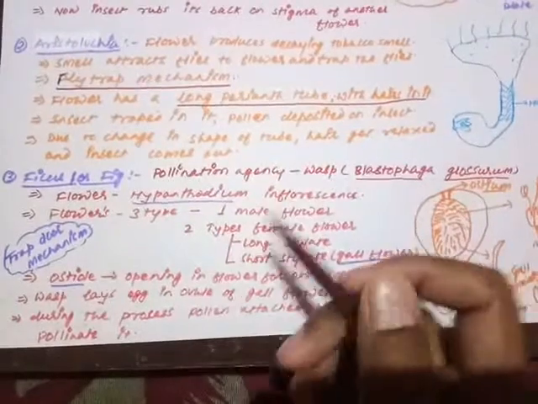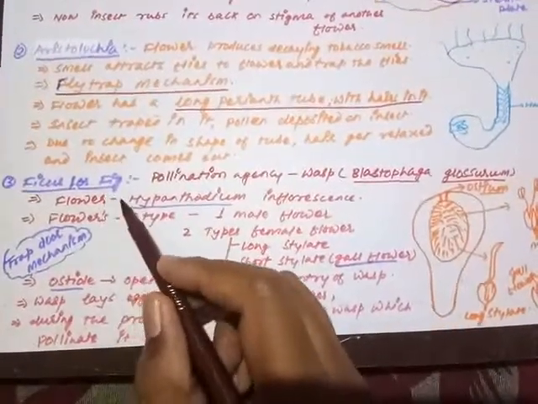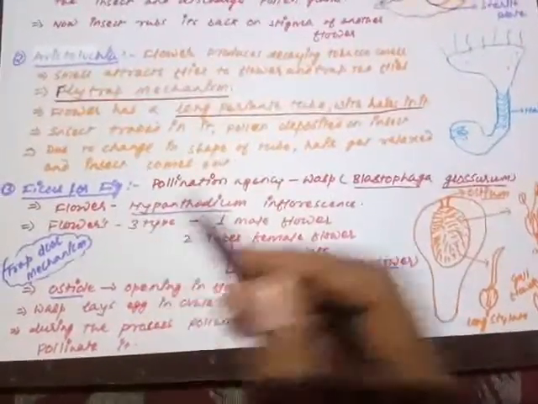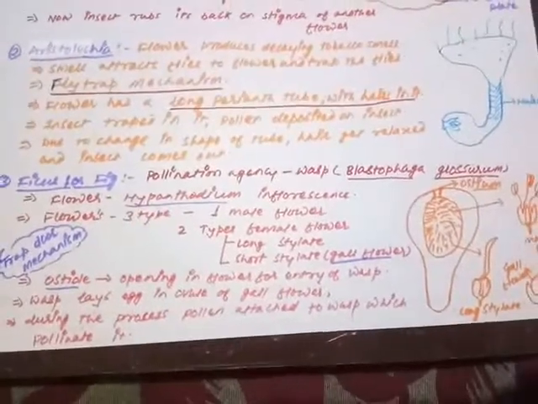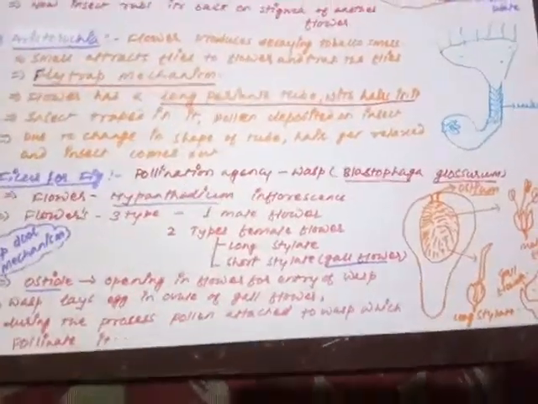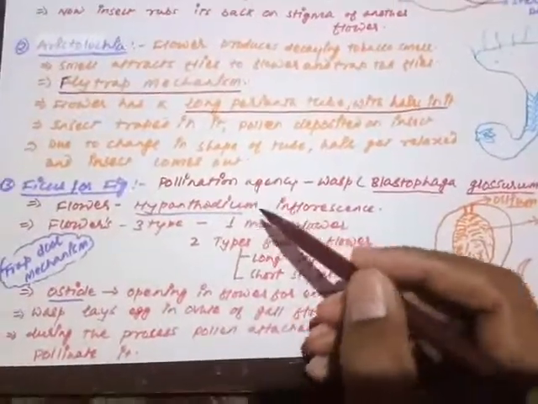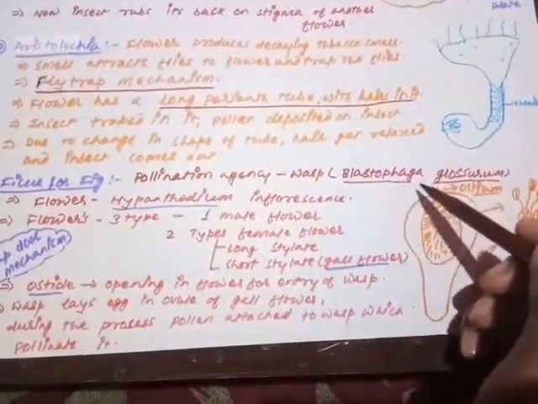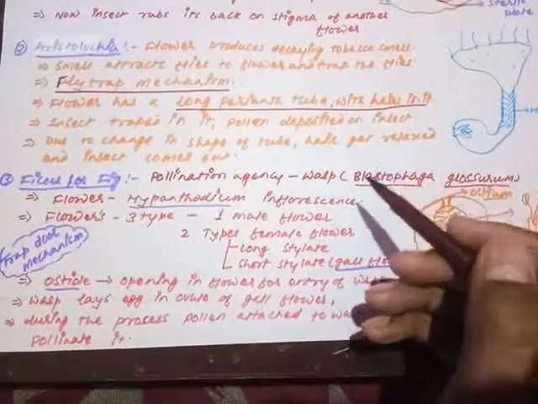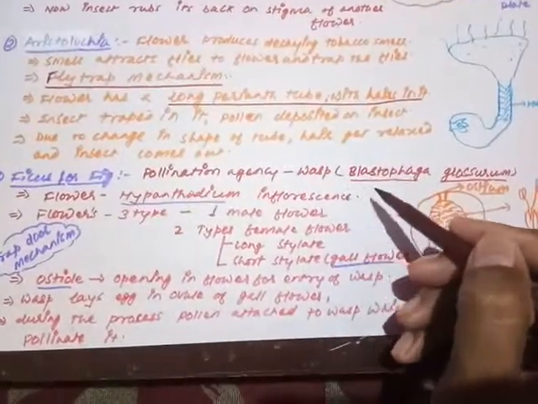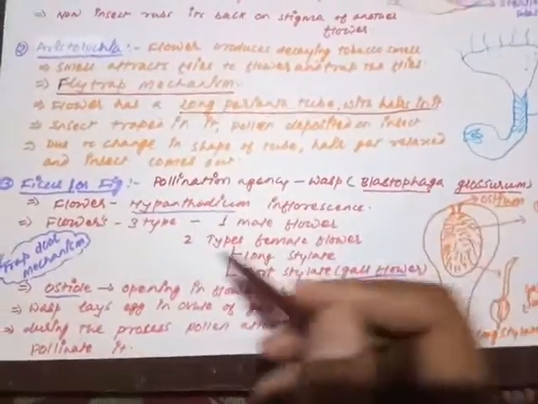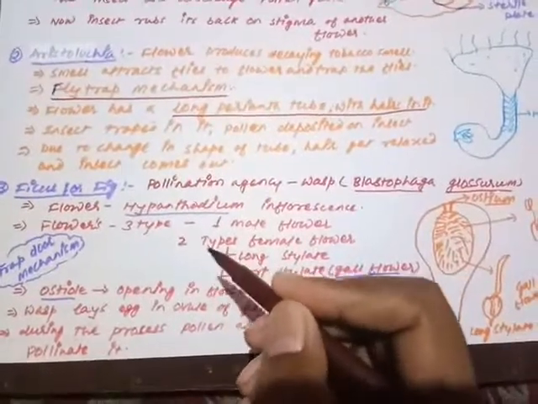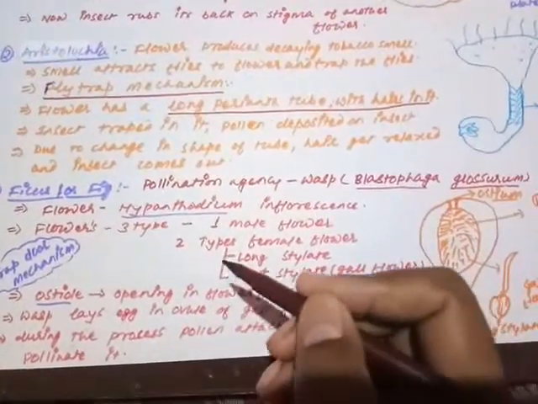The next example is Ficus, or fig. The fig once again has a very specific mode of pollination. The pollinating agent in the fig is a wasp, Blastophaga glacerum. The pollination in the fig is performed by a wasp called Blastophaga glacerum. What is specific in the pollination?